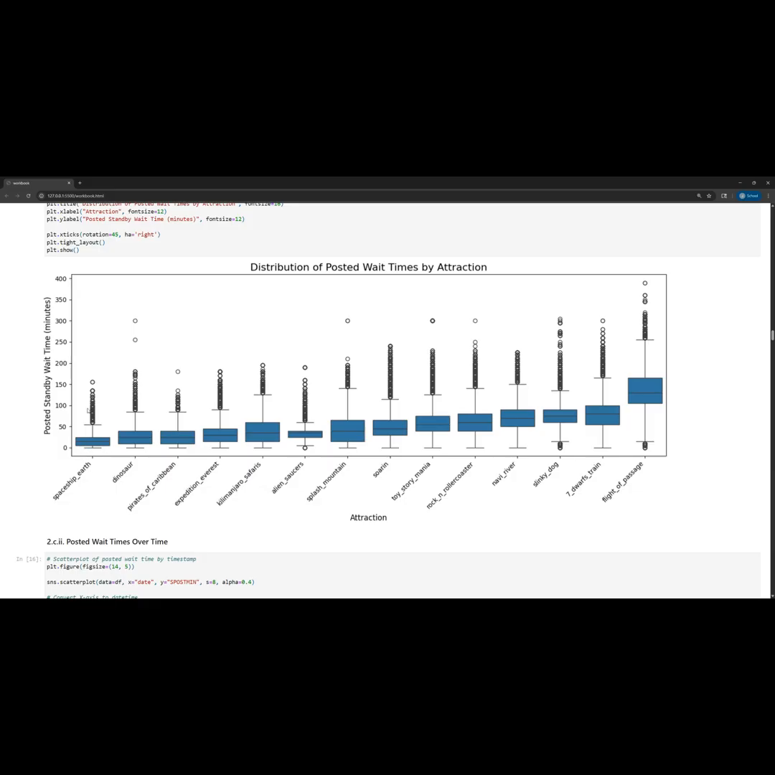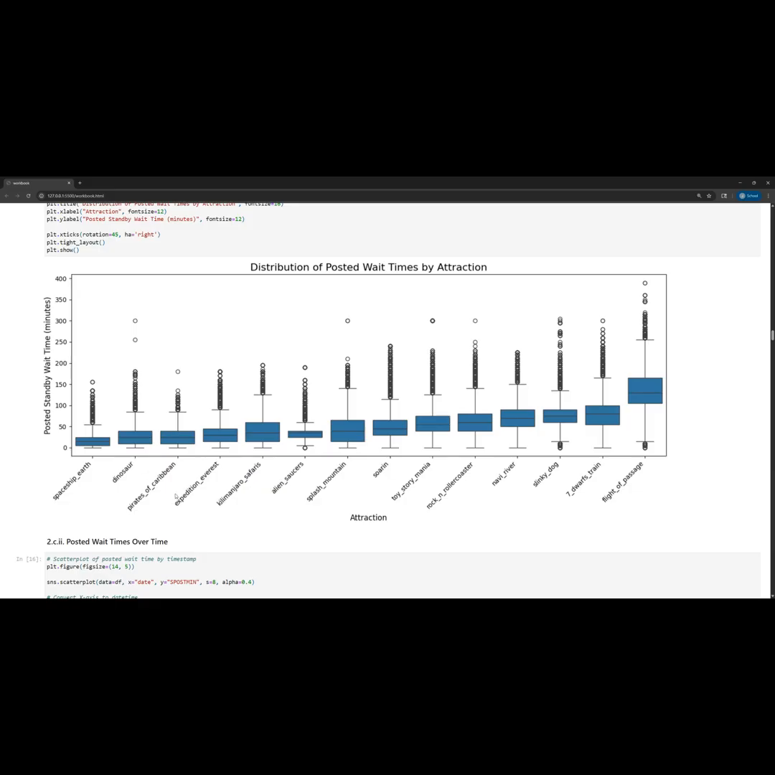But interestingly, too, there's quite a spread on almost all of these rides. So there's times, probably early in the morning or late at night, where we're getting close to zero for the wait time. But then there are other times, middle of the day on a peak holiday probably, where we're getting really high wait times.